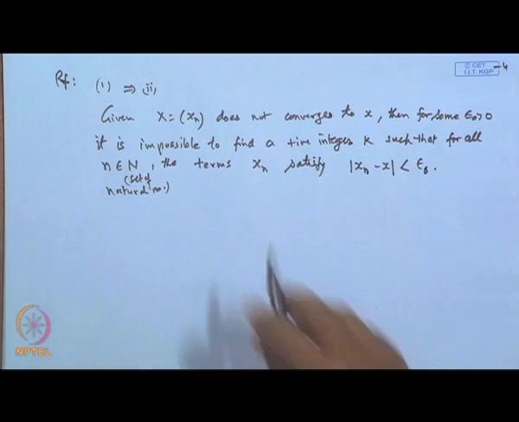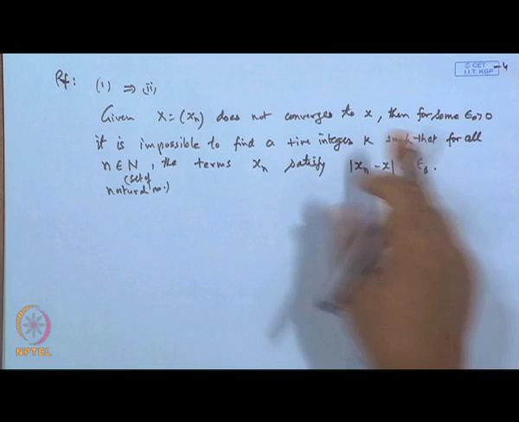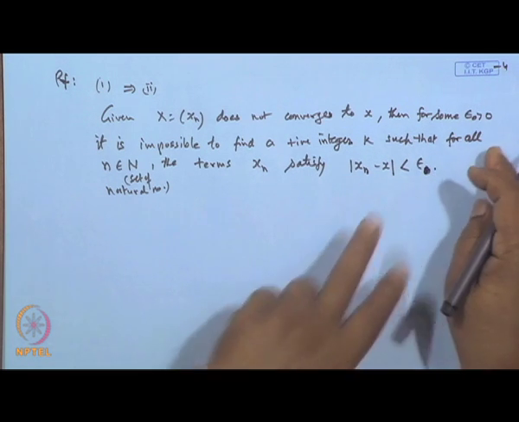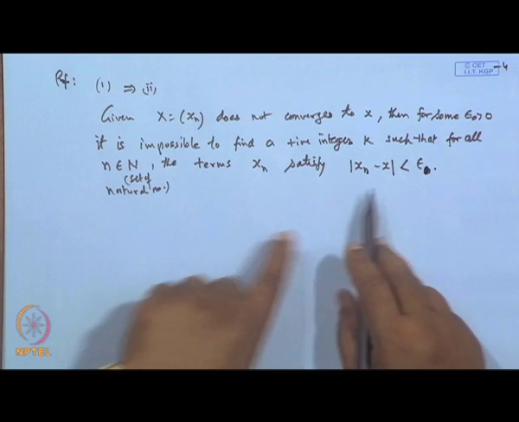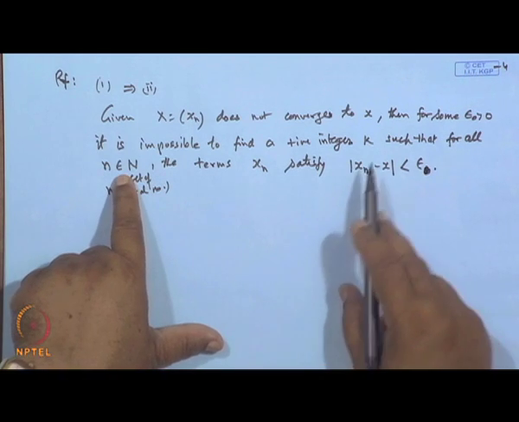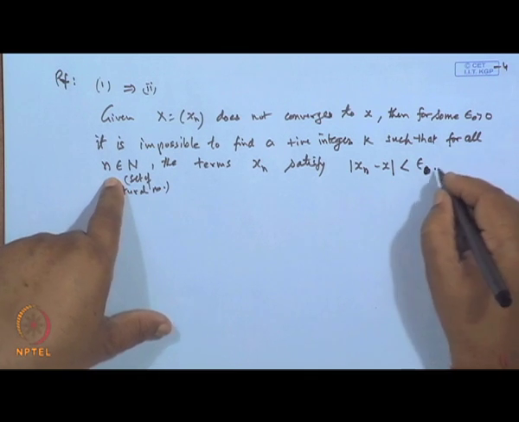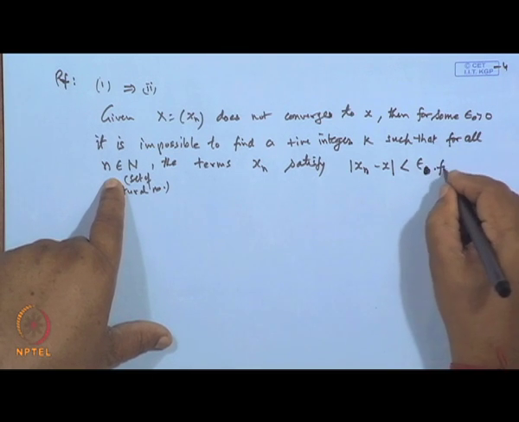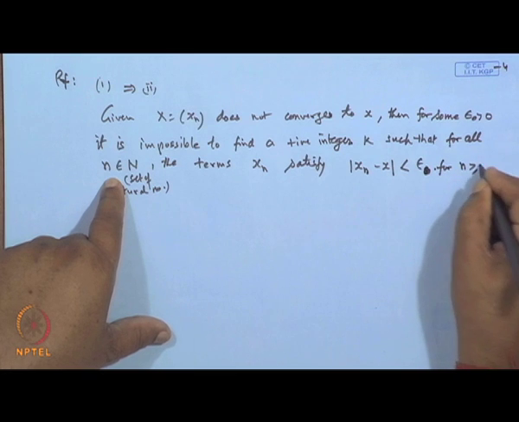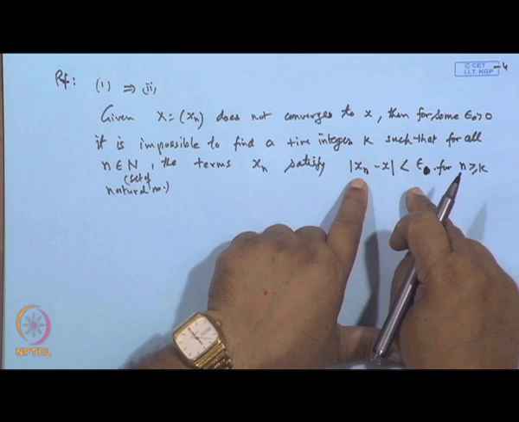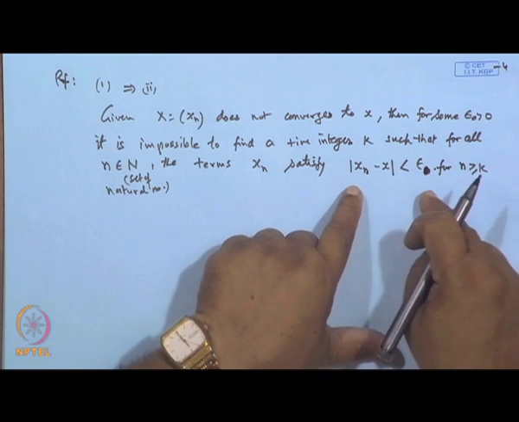So, what he says is, suppose the sequence does not converge, it means at least for some epsilon naught, it is impossible to find an integer k such that when you choose all n greater than or equal to k, this condition is satisfied. It is impossible to satisfy this condition.